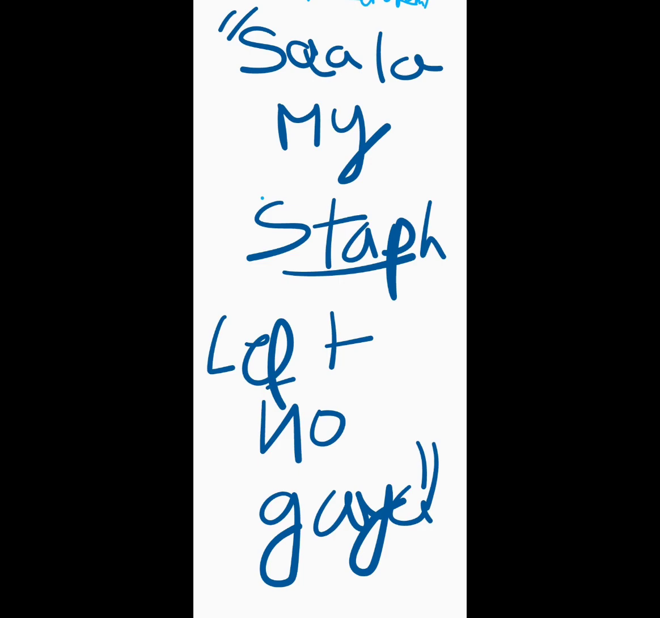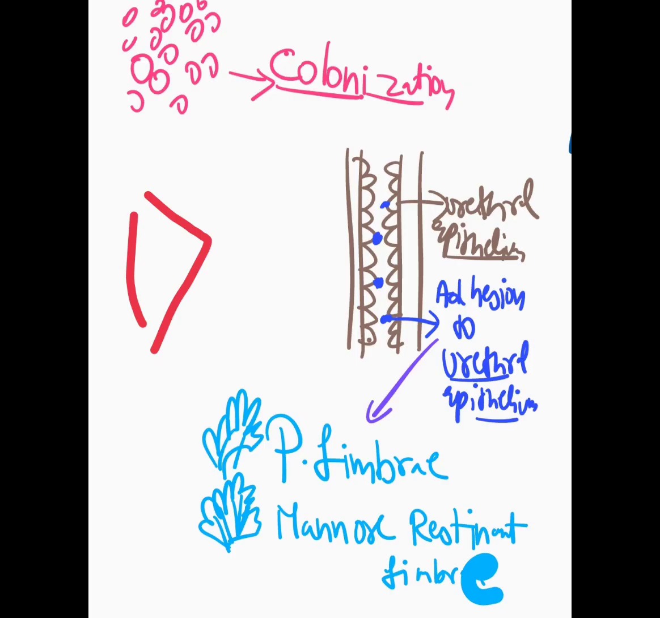Then let's talk about the colonization of it. The colonization is going to be the first part of the pathogenesis. What is essential in this process is that there is this urethral epithelium, which is urothelium, and there is adhesion by means of P fimbriae and mannose resistant fimbriae, by which the bacteria adheres to the epithelium and climbs up. That's all you have to remember.